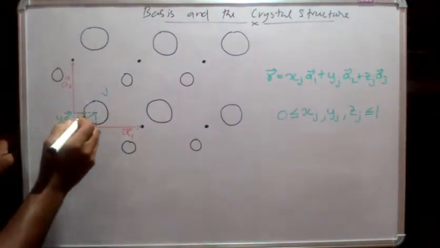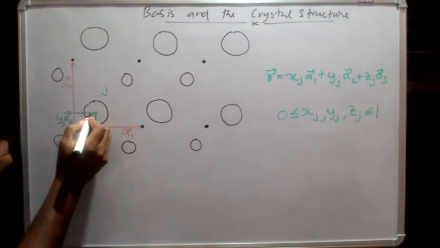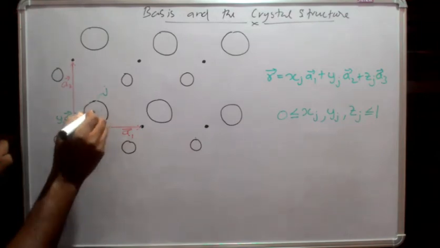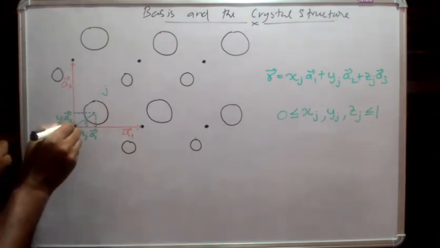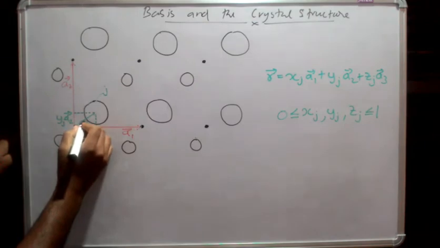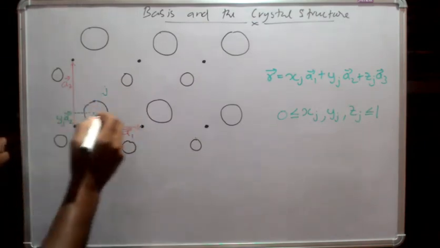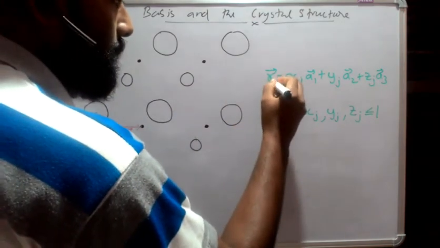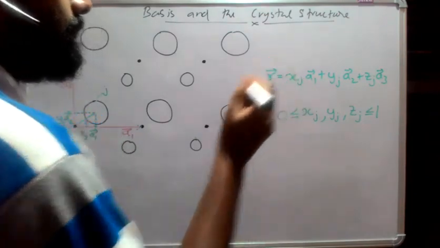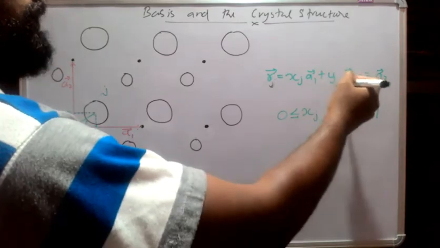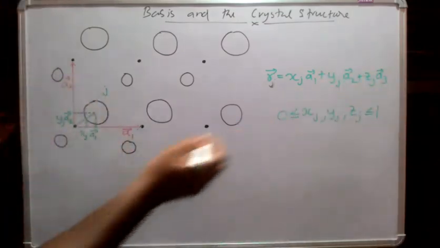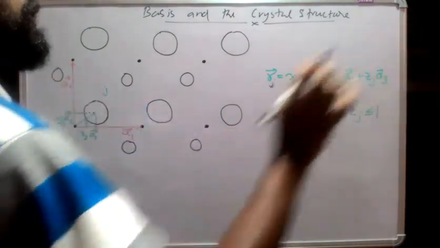This is the position vector Rj, which we can find as xj a1 plus yj a2 in 2 dimensions, and in 3 dimensions plus zj a3.